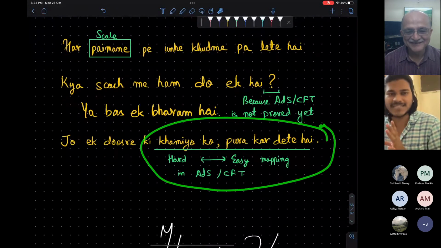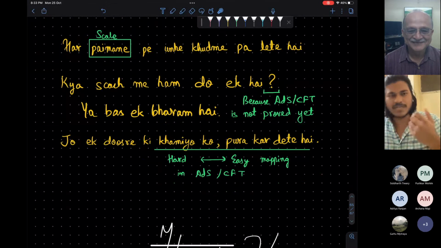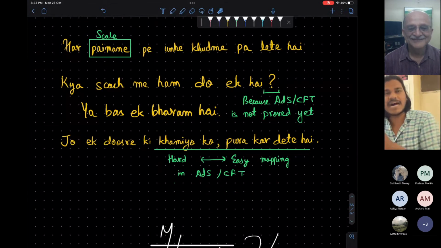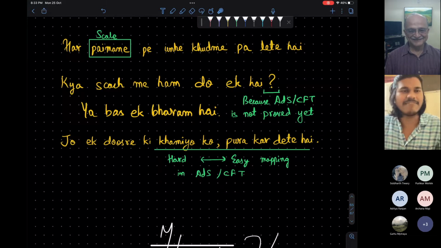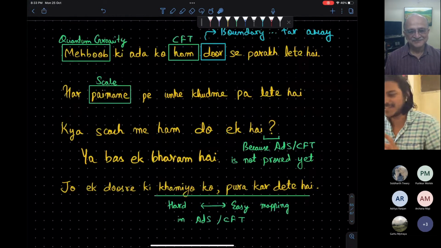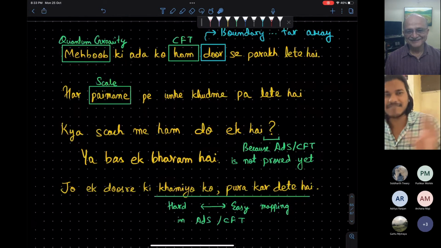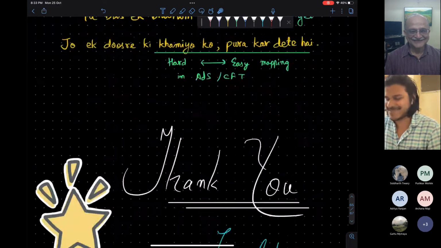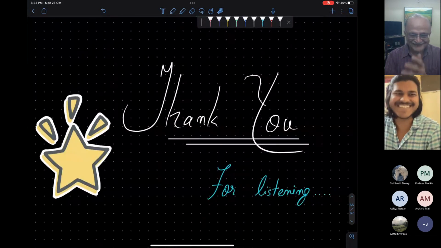This is the practical application thing I was talking about. What is hard in gravity is easy on the CFT side, and what is hard in CFT is easy on the gravity side. So they are complementing each other. So this shairi summarizes everything about the AdS-CFT correspondence.